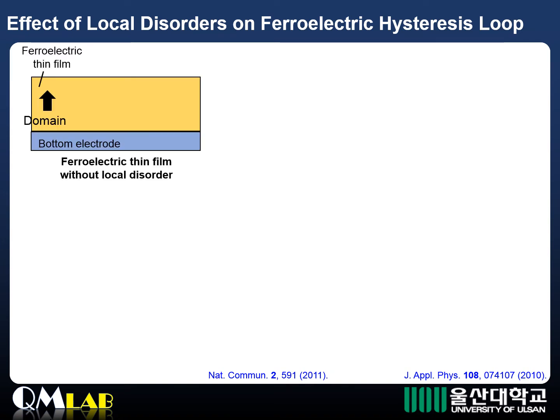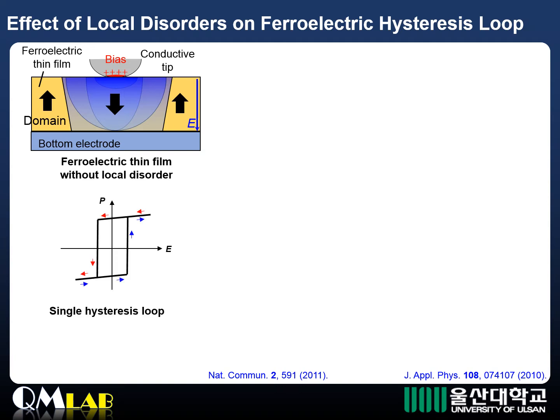Let's assume an operating state of a ferroelectric thin film on the bottom electrode, with a conductive tip connected on the film surface. When applying an electric field, down domain nucleation is induced by the electric field. The typical ferroelectric thin film exhibits a single hysteresis loop.